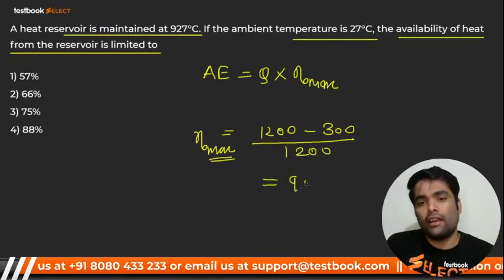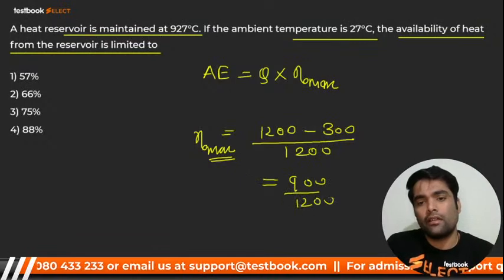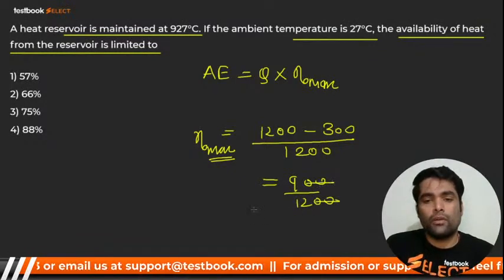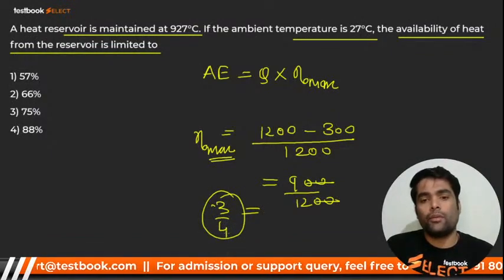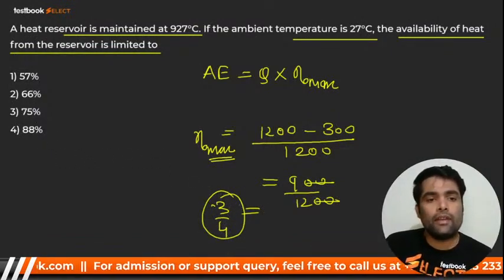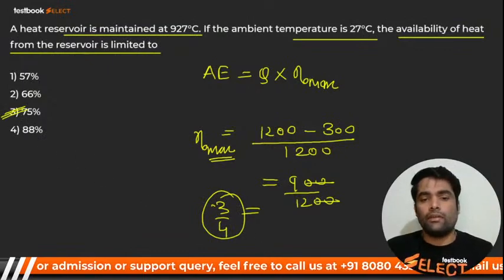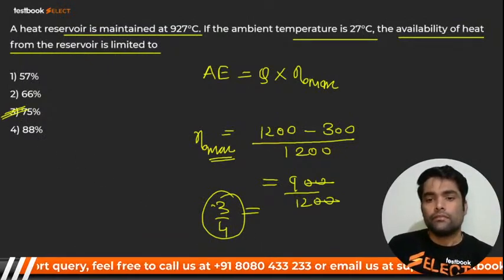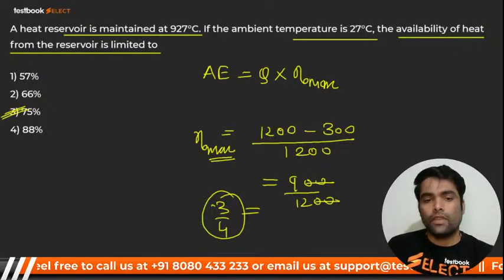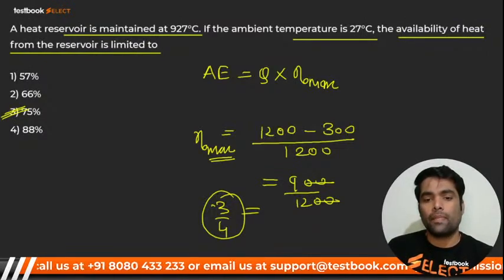It should be 900 by 1200. It should be 3 by 4, around 75%. Very good. 75% will be there. Okay, here we go for next.